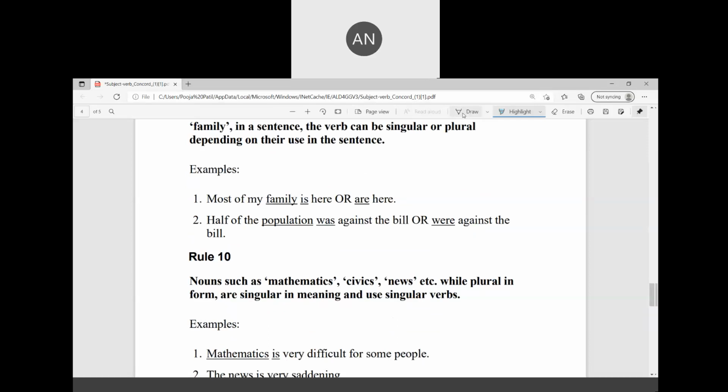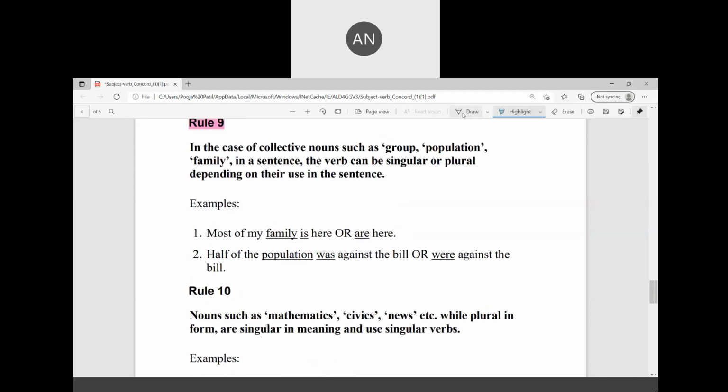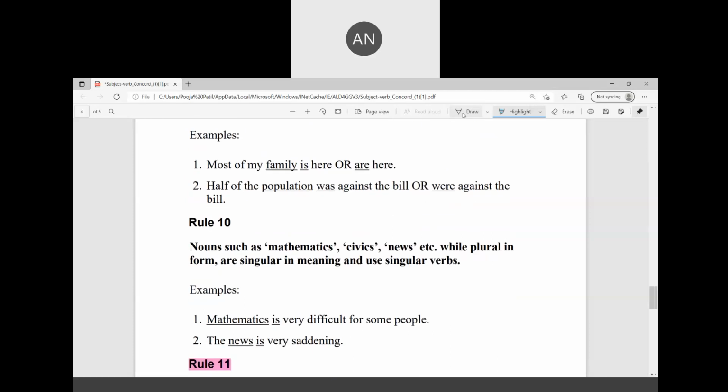There was a problem in the family. Some people may favor it, some people will oppose. Then the family members are divided. So here we will use: the members of the family were divided in their opinion, because some people may oppose. Most of my family is here, or are here. Half of the population was against the bill, or were against the bill.